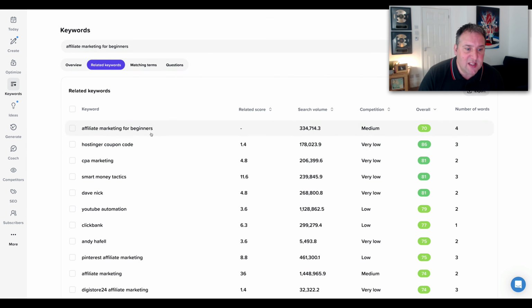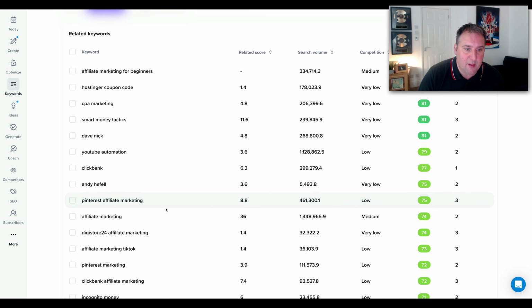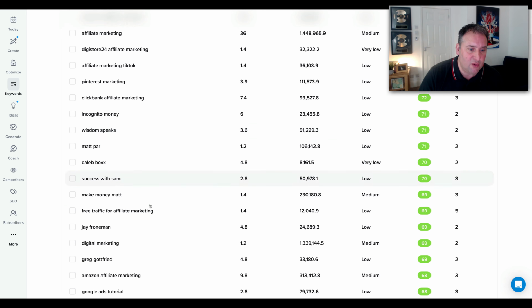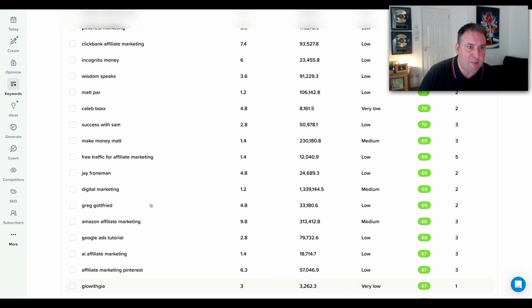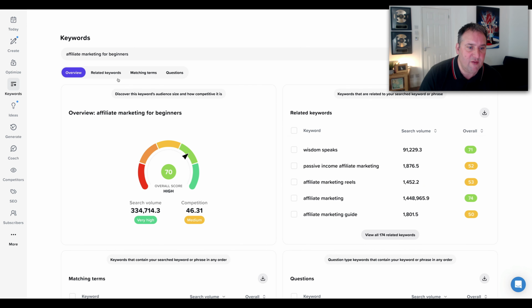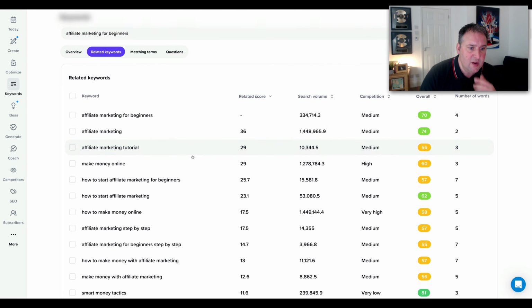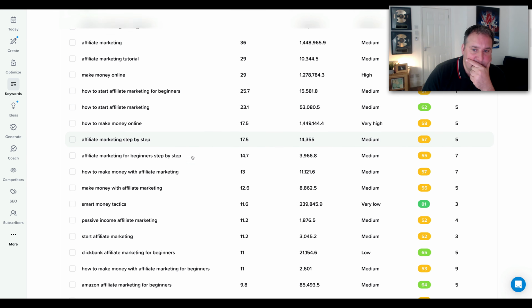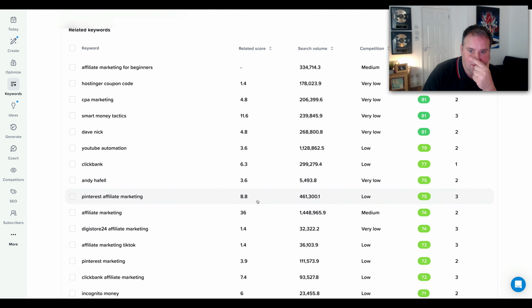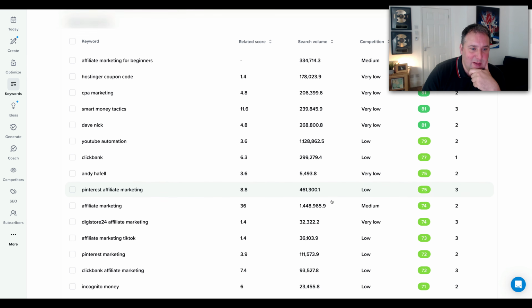So anyway, I'm going to take this keyword here, and I'm not going to do Pinterest. I noticed one on TikTok marketing down here, which I thought was quite an interesting one. And I put it in here, and I think it was 150,000 searches. So let's just go related keywords. So yeah, we've got, let's do this again. So yeah, I do like the look of this Pinterest one.